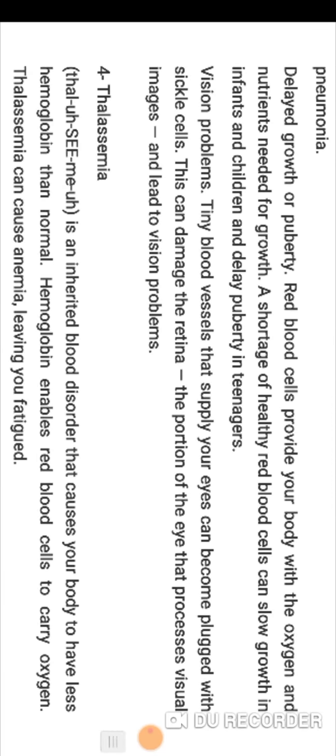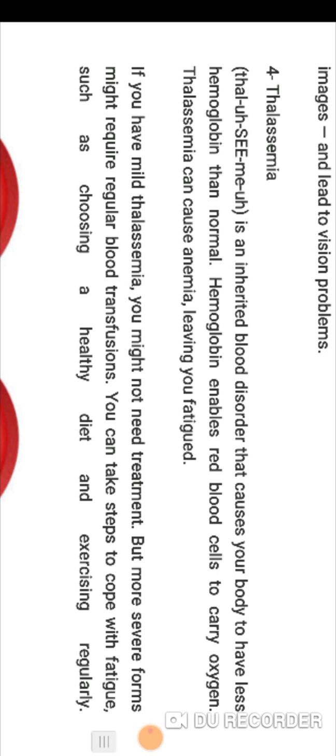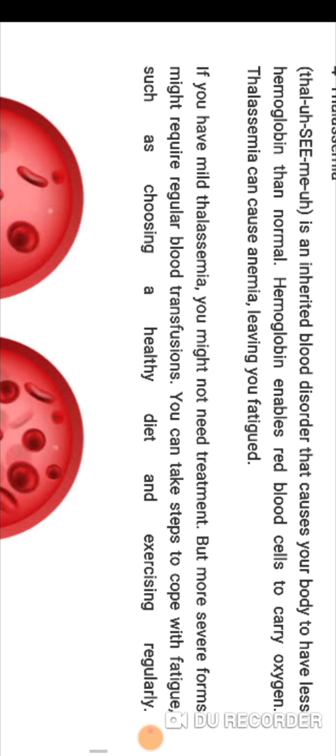So we are going to discuss thalassemia. Okay, this is the name thalassemia, an inherited blood disorder that causes your body to have less hemoglobin than normal. Hemoglobin enables red blood cells to carry oxygen. Thalassemia can cause anemia, leaving you fatigued.